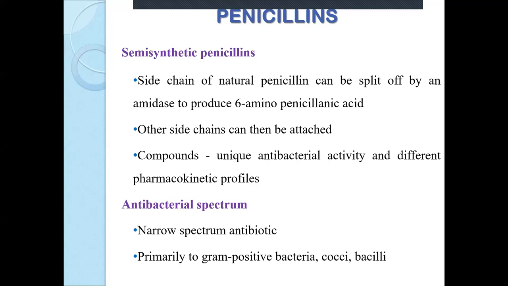Now after this, we are going to discuss natural penicillins first. Natural penicillin is called benzyl penicillin. Its antibacterial spectrum is narrow, that means it is responsible for inhibition of only particular species. What is that particular? It is gram-positive bacteria, cocci and bacilli. We will come to the mechanism of action, where I will explain why they are specific to gram-positive bacteria.